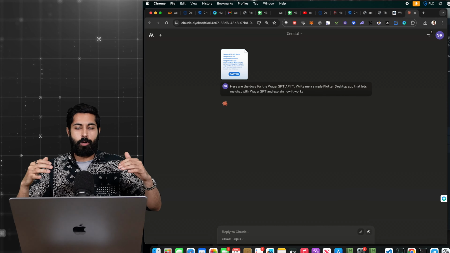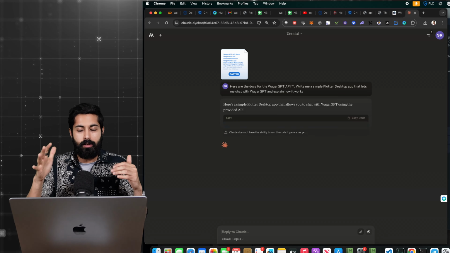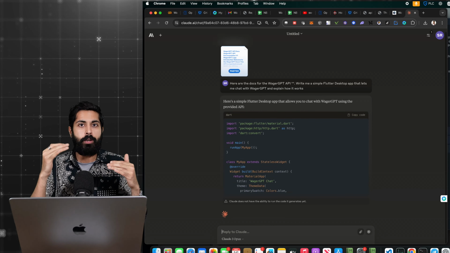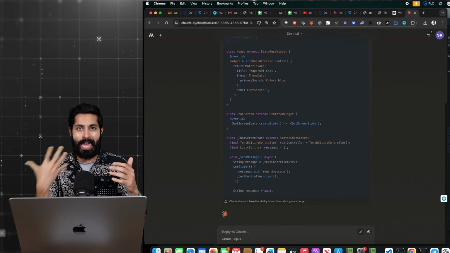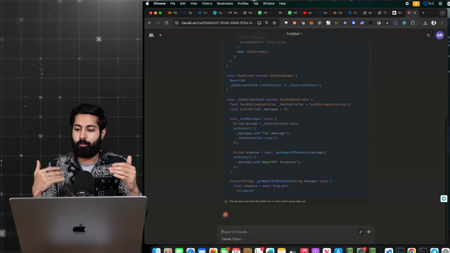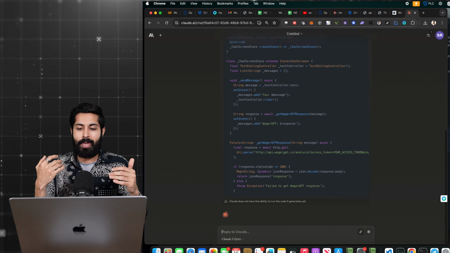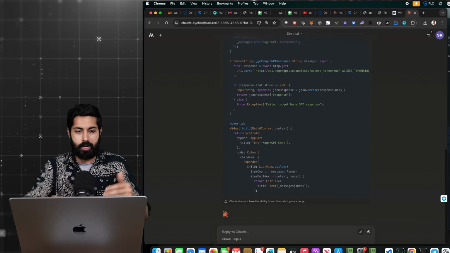So what this is going to do is it's going to use the analysis endpoint of WagerGPT, probably, to let me talk with it. And the analysis endpoint is very agentic. It's not just talking to a language model. It's talking to an agent. WagerGPT is an agent. It performs Google searches when it needs. It searches the web. It is able to use a calculator when necessary. And there's many more features coming as well.